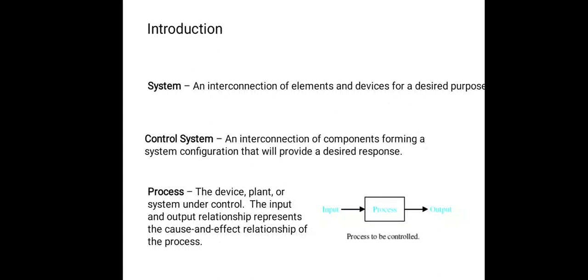At the start, to get the definition of a control system, first of all we need to know about the system and what is control. A system is an interconnection or arrangement of different physical components or elements to get the desired output. Okay, that is the system. And what is control? Control means to direct, to regulate or to command.